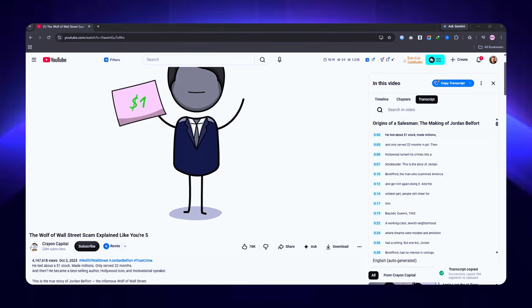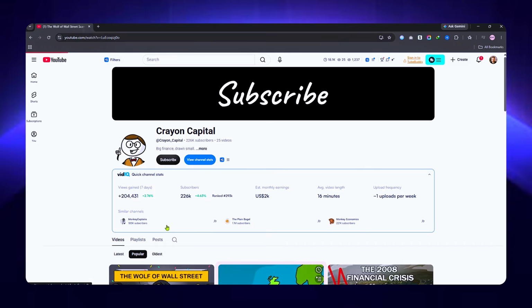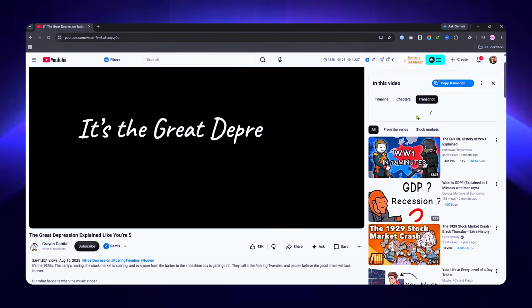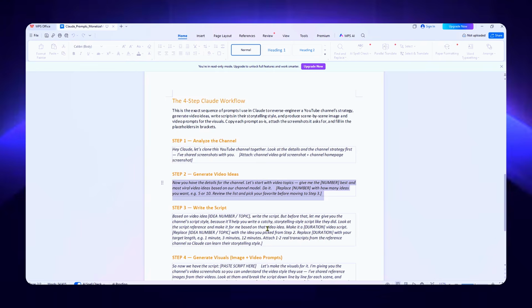Copy that transcript and paste it into Claude. Then go grab a transcript from a second video too. Claude picks up the channel's writing style much better when it has more than one reference. Once both transcripts are in, go to the Word file, copy the script prompt, and paste it in.